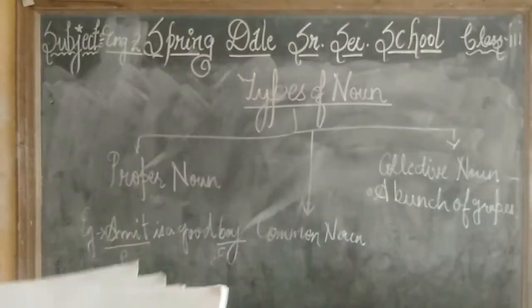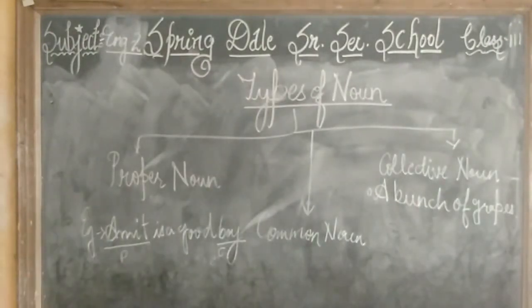I hope children you all have understood what are nouns and what are the types of nouns. Nouns are the naming words. There are 3 types of noun: proper, common and collective noun. So children you have to complete your book exercise in your textbook. I hope nouns and types of nouns are clear to you. Thank you.